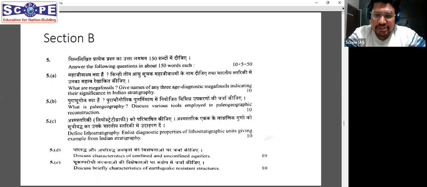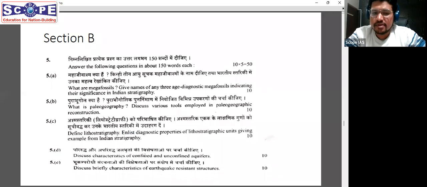Lithostratigraphy, a direct question mentioned in the syllabus. You have to read about it. And the diagnostic properties, of course, there are different types of diagnostic properties of lithological units: their rock types, their mineralogy, their color, the microstructures that you see, all of them. You should have mentioned them and you just had to enlist. So not even describe them, just write their names.